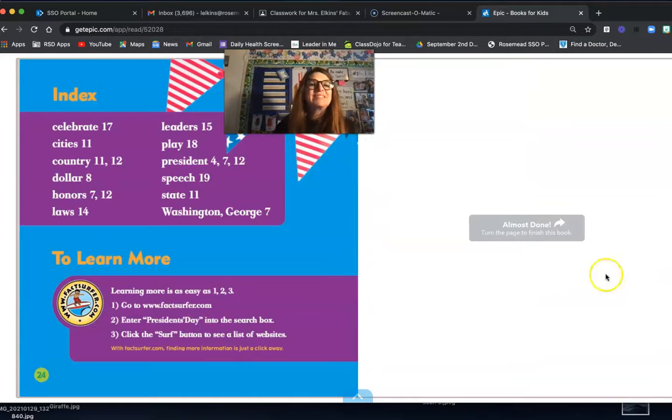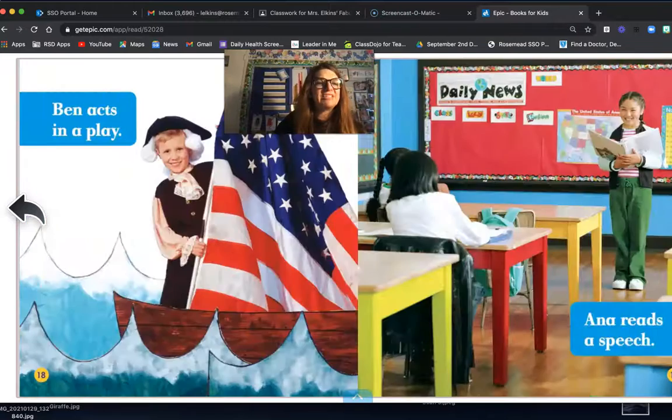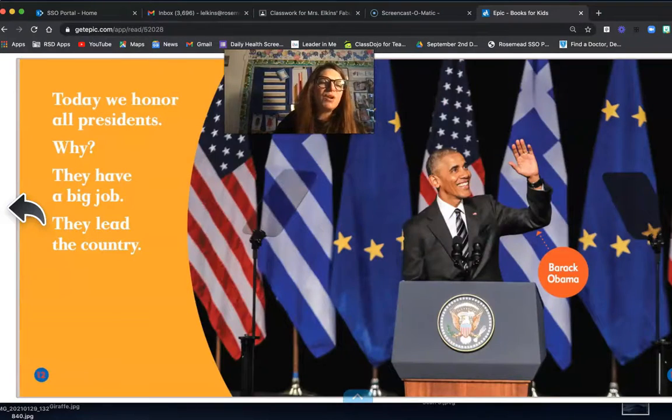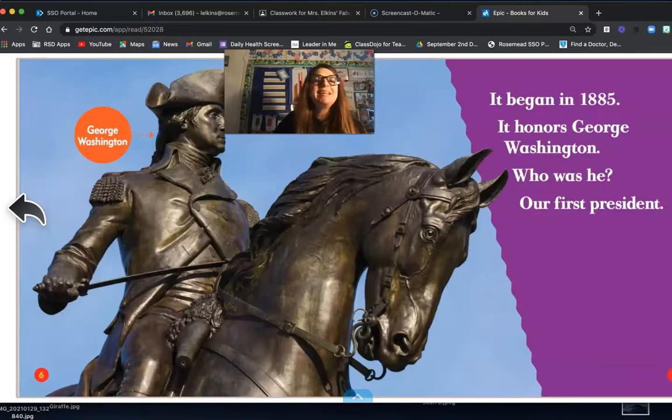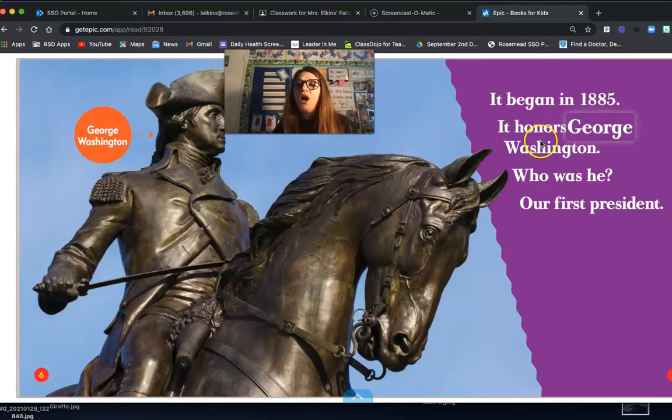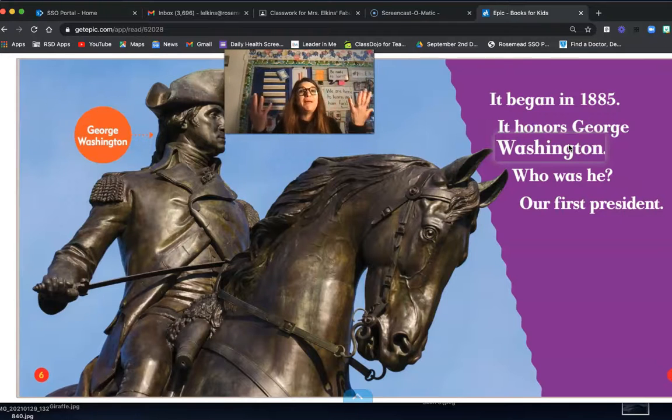And at the back, of course, is an index. So if you wanted to go back and learn more about these things, you can. Let's go back and look about honors now. It says page 7 and page 12. So I'm going to go back to page 7 first and see the word honors. It says here, it began in 1885. It honors George Washington. So President's Day honors him. And remember, that's to treat something with respect, to give it respect for doing something.